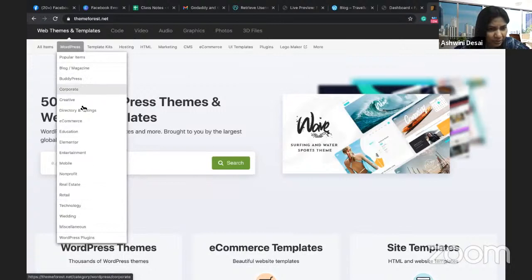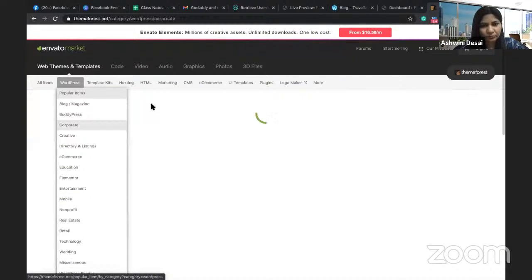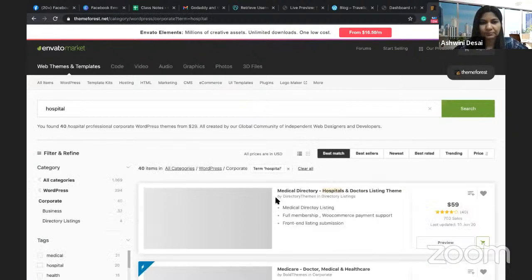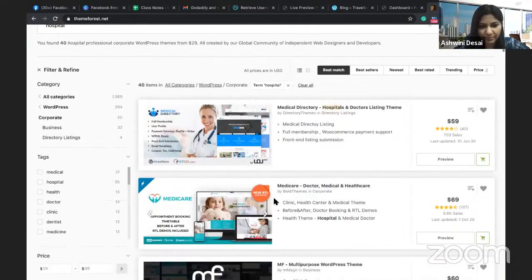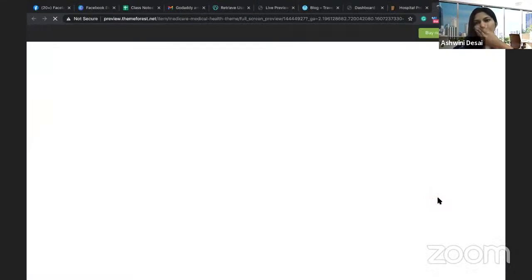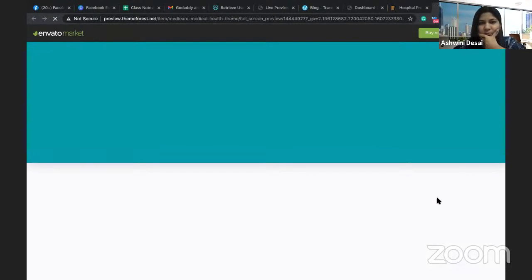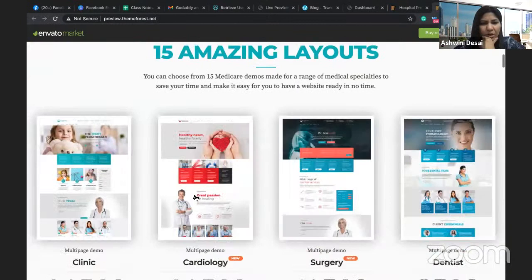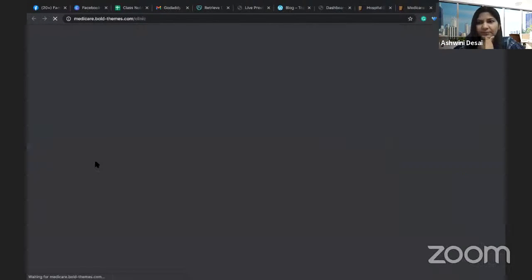So there's nothing much there. Okay, we can take corporate and see whether it looks good. Or else you can just search for hospital. It will give you themes related to hospitals. Oh, very good. So we have a lot of themes related to hospital websites. Let's say I select this one. I'm not going to buy this. First, I want to look at how it looks. Now click on this.